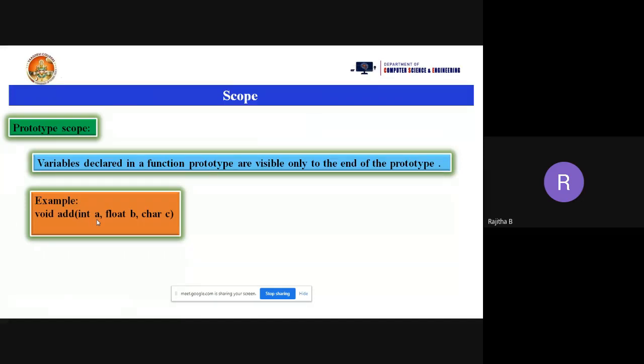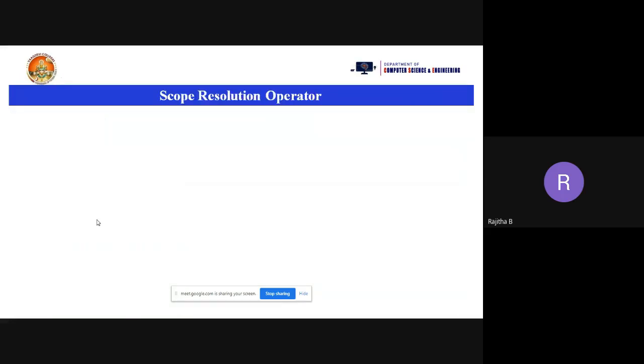Now, we have one more related topic for this one. It is the scope resolution operator. This scope resolution operator is an operator. So what is the need of an operator? To perform any operation or function between any two variables or three variables. Minimum we need to take two variables. So between two variables, suppose if we want to perform addition, we need to take the plus symbol. Suppose you want to perform subtraction, we need to take the minus operator.